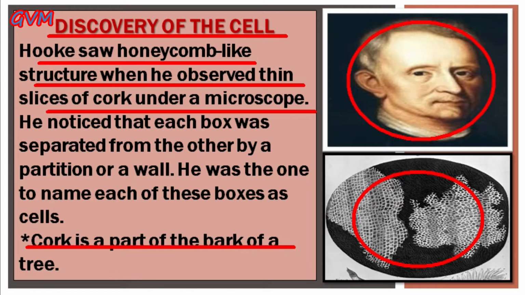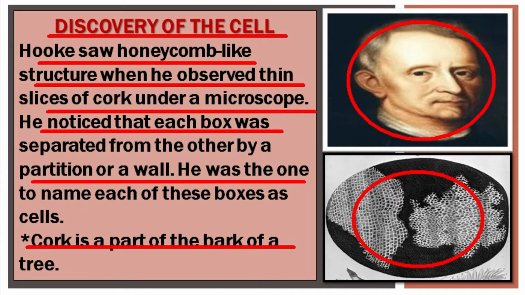And this man Robert Hooke noticed that each box, that is to say each cell, was separated from the other cell by a partition or a wall. Then, after observing these boxes under the microscope, Robert Hooke named these boxes cells.